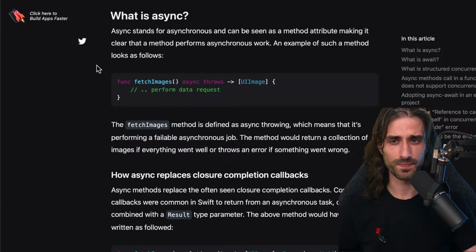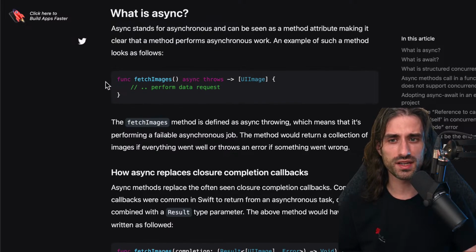So what is async? Async stands for asynchronous and can be seen as a method attribute, making it clear that a method performs asynchronous work. An example of such a method looks as follows. So you can see the method in its signature. It's a function or a method declared with the keyword func, then an identifier, a parameter list, a return type, and we can see, along with the keyword throws, the keyword async. So async is really a characteristic of a method.